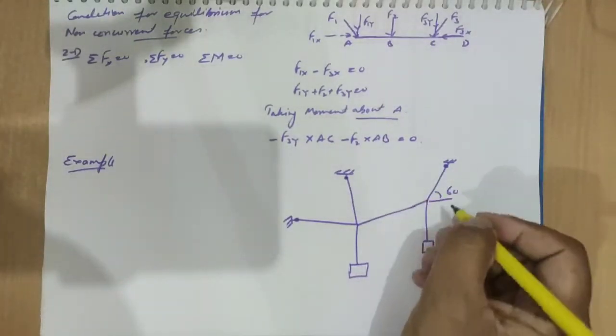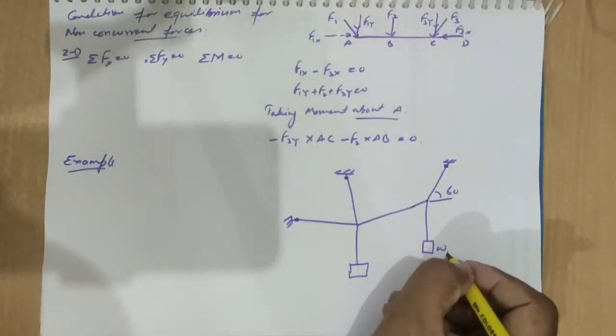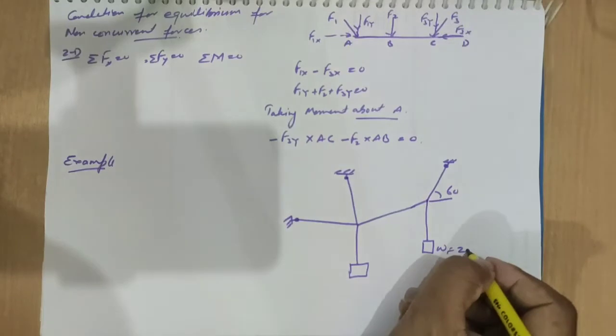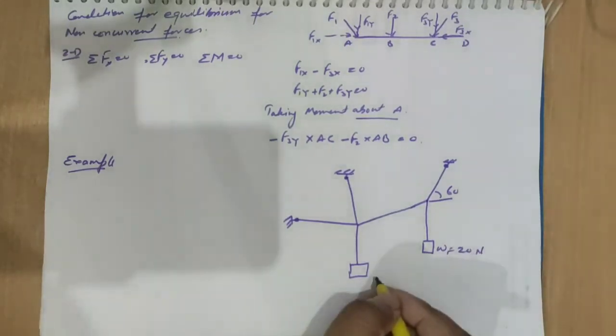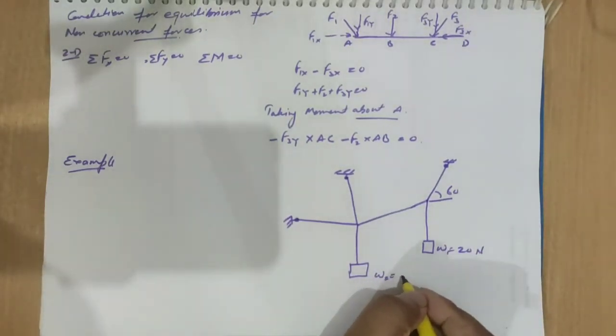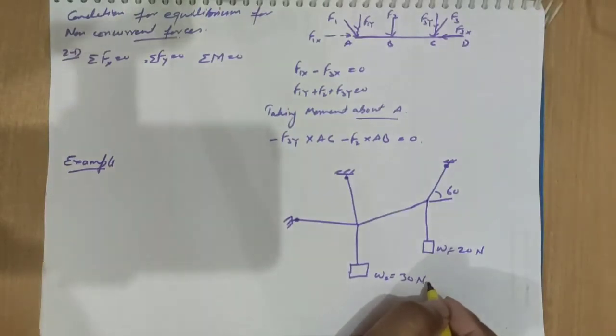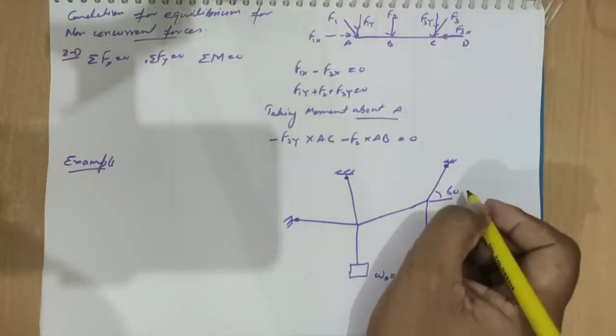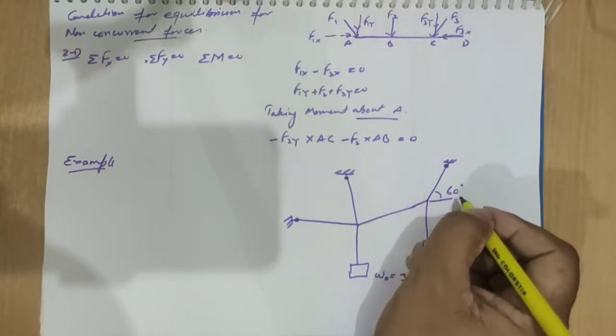W1 is 20 Newton, W2 is 30 Newton, that is 60 degree.